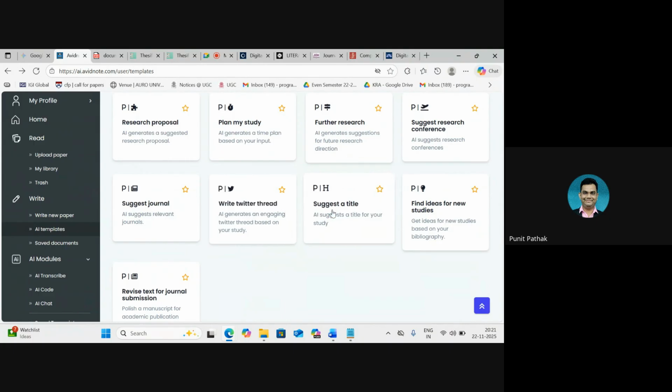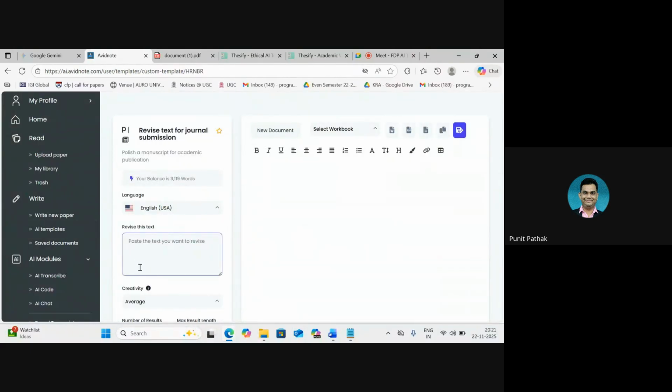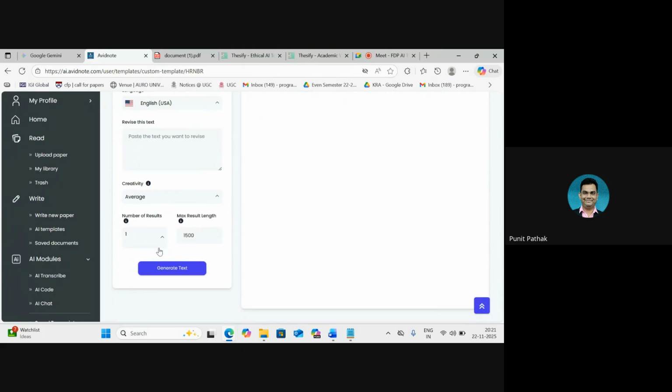Now, just like that, we have a title suggester. This one we have to use a little bit with caution, because as we have been talking about and debating whether original ideas should be given to AI platforms or not. In theory, this particular template would rework and reframe or revise our text for journal submission to a format where it becomes submission ready. So this is something which we have to be very careful about, wherein we are not giving out our original content or our original ideas to the platform itself.